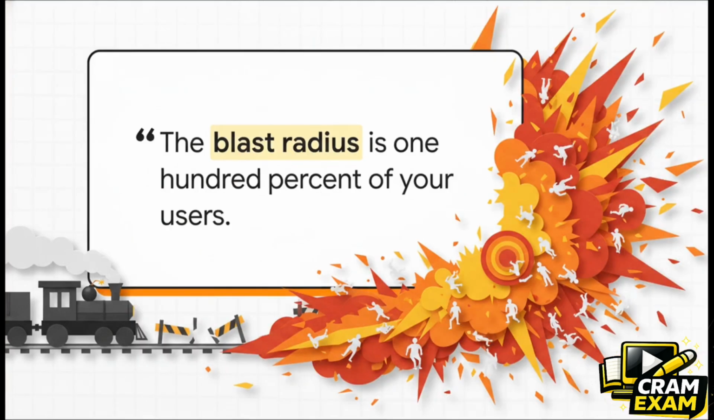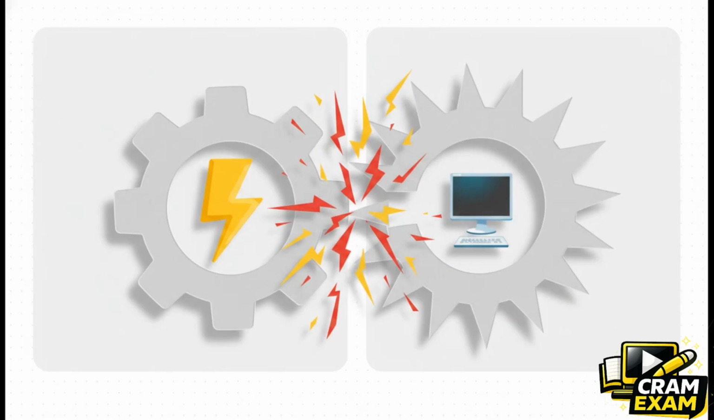Think about it like this. CI/CD is essentially a high-speed freight train. Continuous integration compiles your code, and continuous delivery pushes it out to the server. But if that train is carrying a bomb, and there are absolutely no safety checkpoints along the tracks, that bomb goes straight into your live user environment. Without safeguards, the blast radius is 100% of your users. Everyone is impacted.